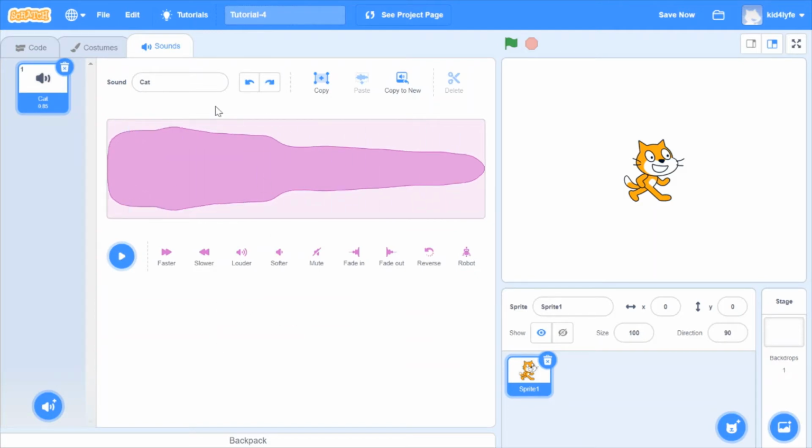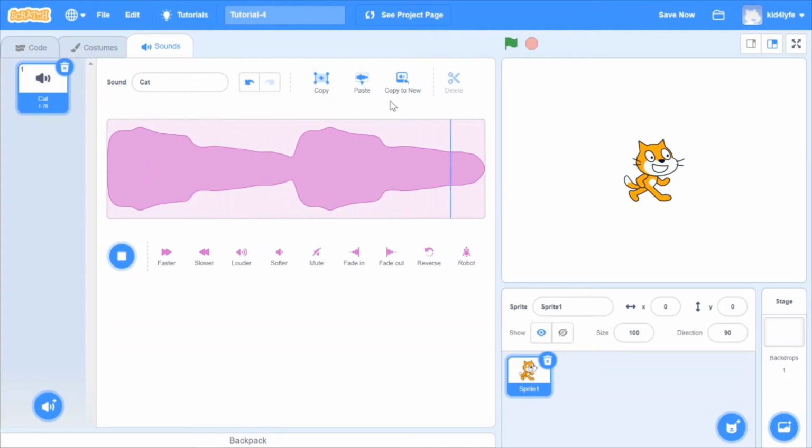There we go. You can copy it and paste it. You can copy it to new one. See, you got another cat one. Sounds the exact same.